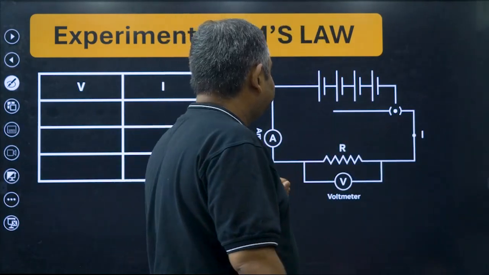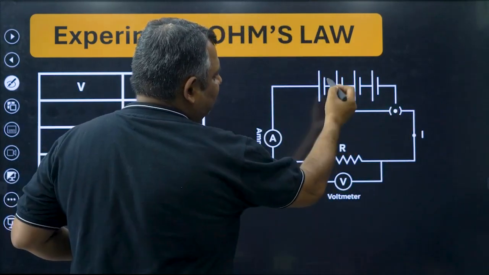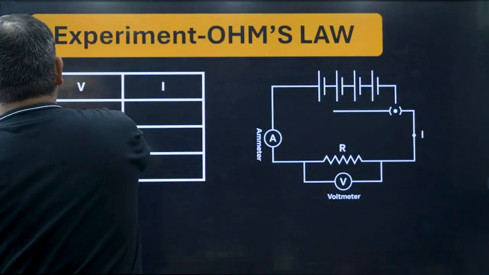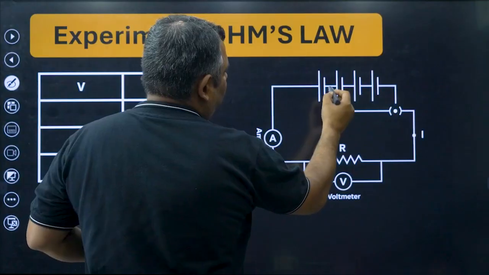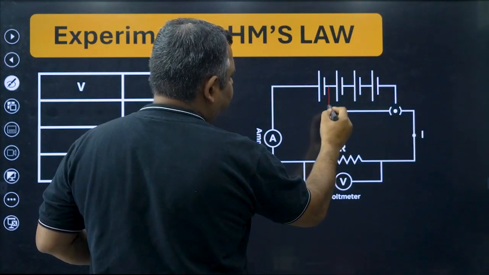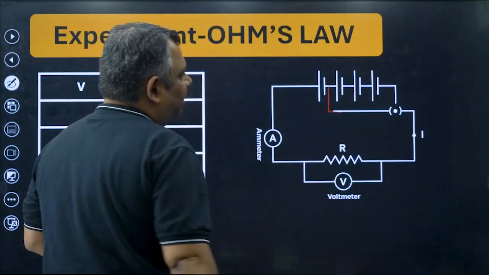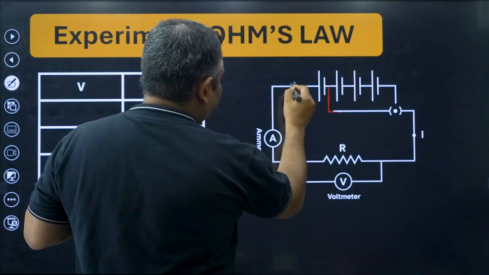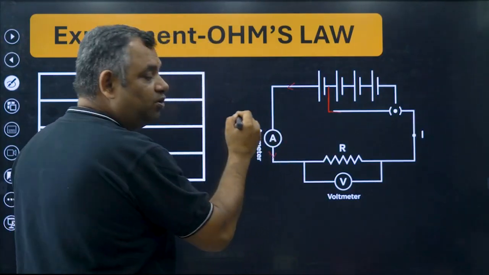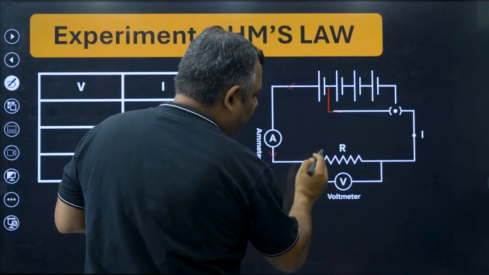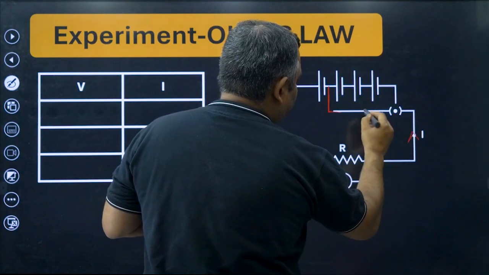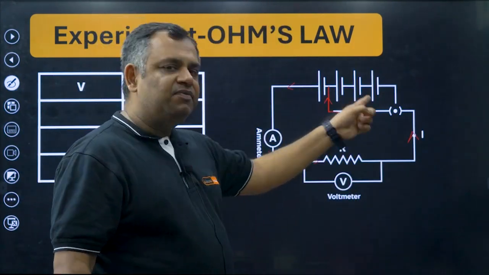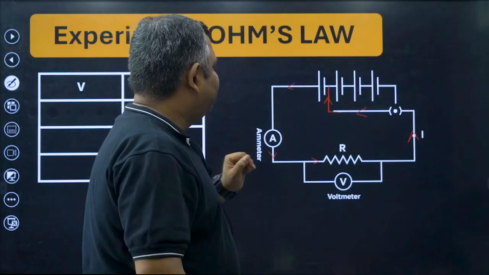So, how did it happen? See this wire, it is hanging, it is not connected anywhere. That means the current is not flowing. So the first thing we do is connect this, from here to here. Now, if you watch carefully, the current is going to come from here, go here, pass through the ammeter, go here, pass through the resistance, go here, and then take this path. Why this path? Because this is the only path which is connected.